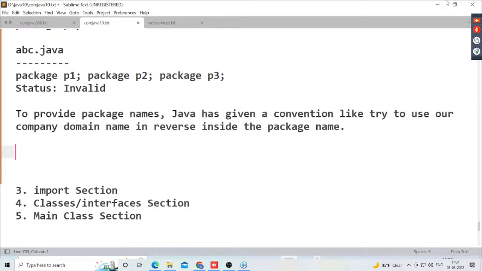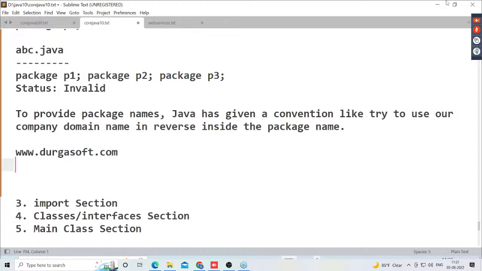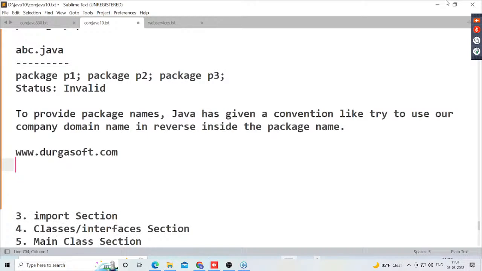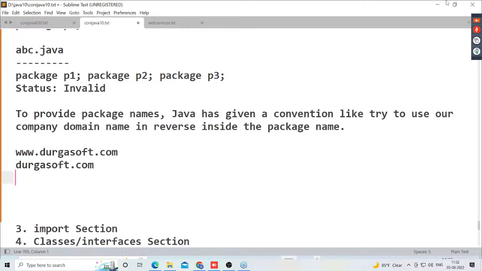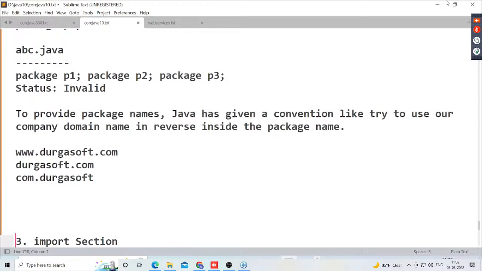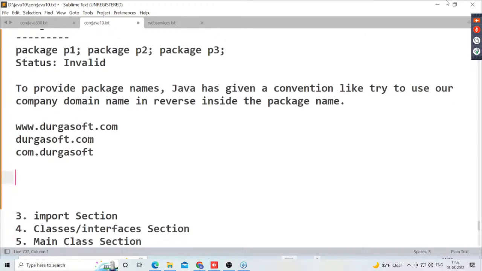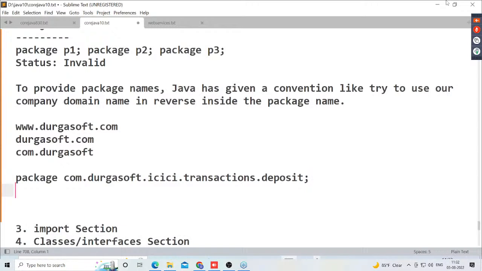So what is the Durgasoft domain name? What is the website name actually? www.durgasoft.com. Durgasoft.com is the domain name. Reverse it. What is it now? com.durgasoft. Clear. Try to use this com.durgasoft in the package name. That is, package com.durgasoft.icici.transactions.deposit;